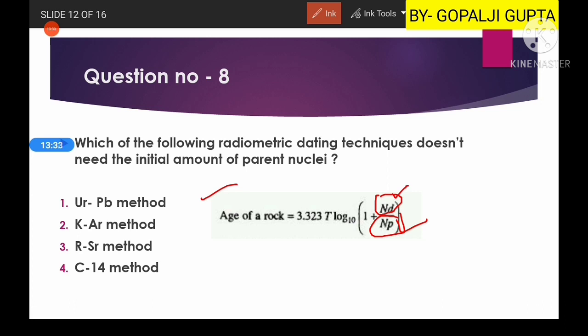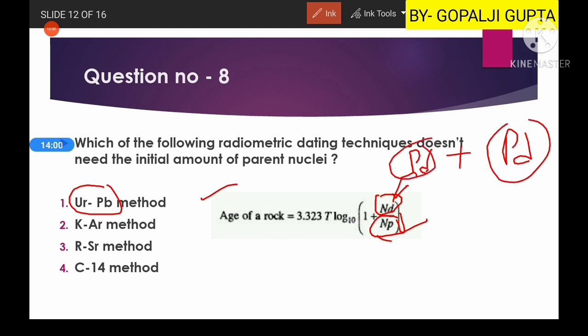But the question here is about the number of daughter nuclei. If we are talking about the uranium lead method, the parent nuclei is uranium, and the daughter nuclei is lead. There is lead formed due to the decay of uranium, but there is also lead which was initially present. So you don't know the exact amount of lead formed from the parent nuclei.